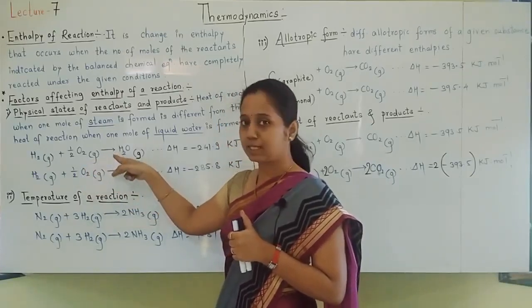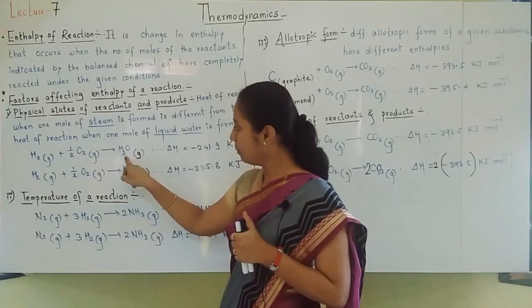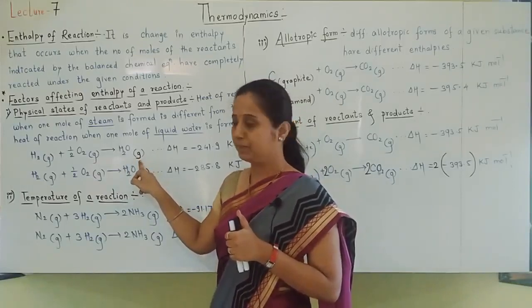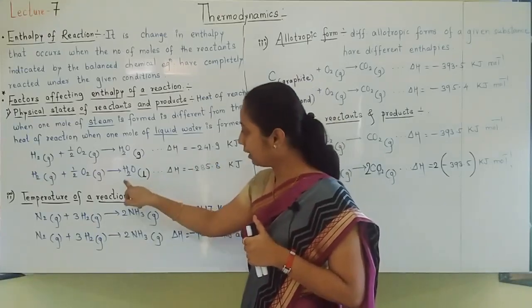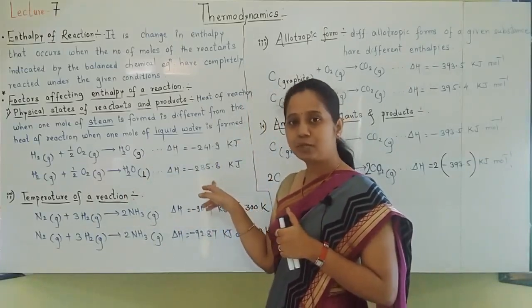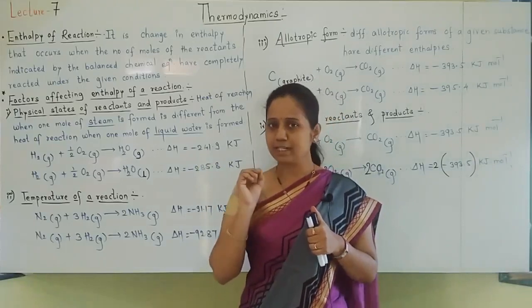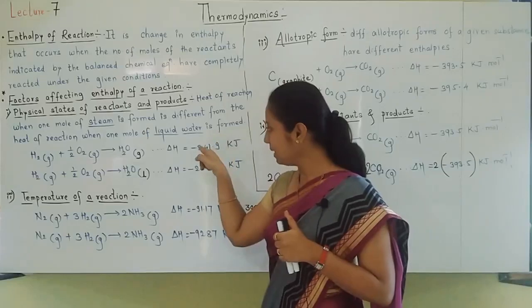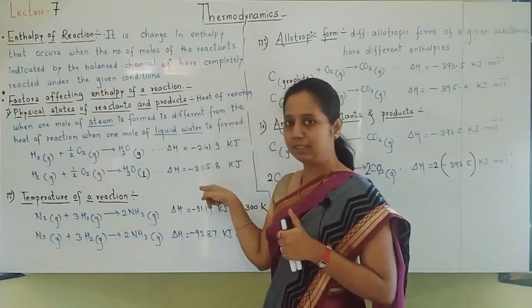So both equations are same, but in the upper equation H2O is formed in gaseous form, that is steam or water vapors. For that, the enthalpy required is a different number. But when water in liquid form is formed, that time the delta H value is different. Students, I will tell you, remembering these values is not at all important. You can just write x, y, different numbers. One number is x, then another is some number y. Okay, no need to remember these numbers.